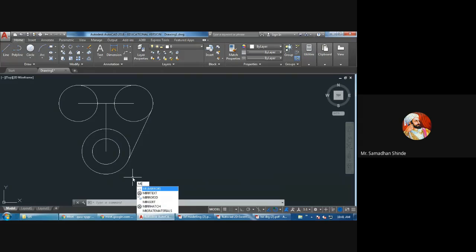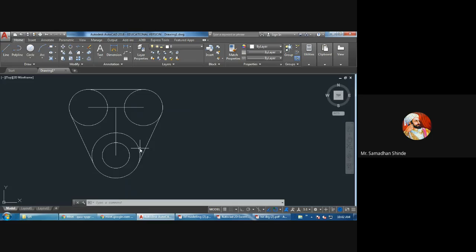Mirror means you can simply use the mirror command. Shortcut is MI, enter. Select object. This is my object, only one line. Enter. It will ask first point on mirror line, second point on mirror line. Click. It is asking whether you want to erase the source object. We don't want to erase; it should be retained as it is. So enter, like this. So simply either you can use tangent or you can use mirror.